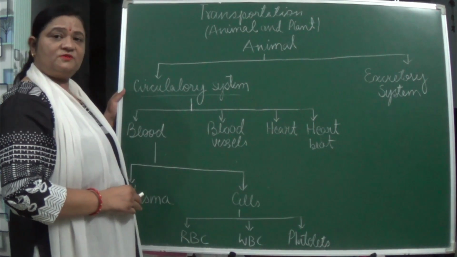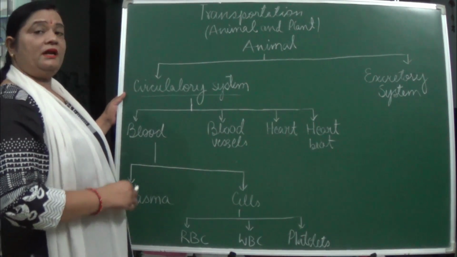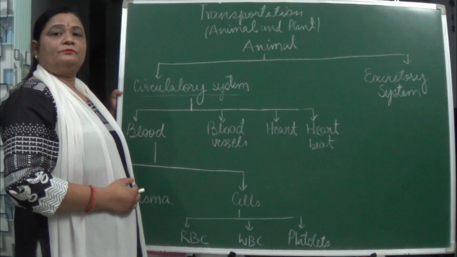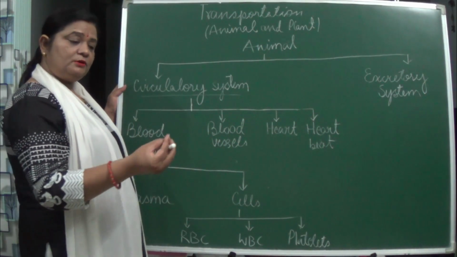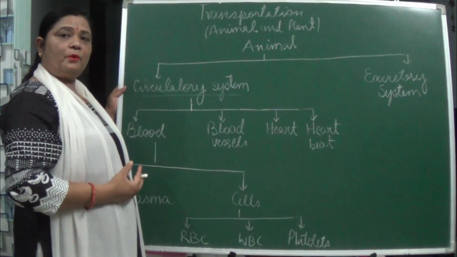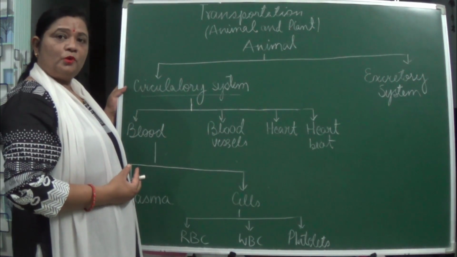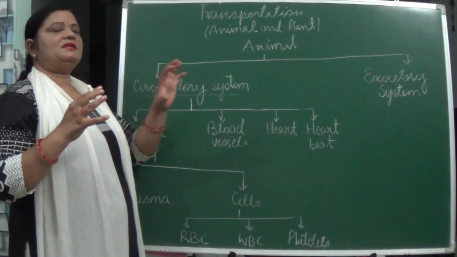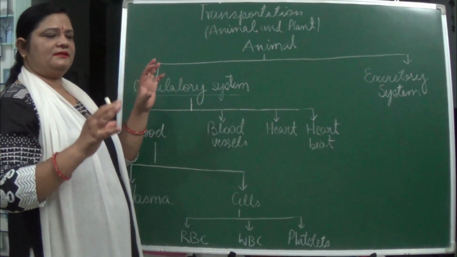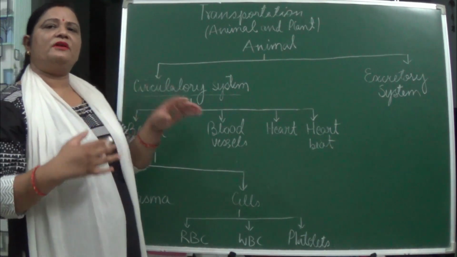We have studied this in the respiratory system, and likewise in digestion, the end product, the digested food, is taken to all the cells of the body where it is required. So here we can compare the lungs and the small intestine to transportation.